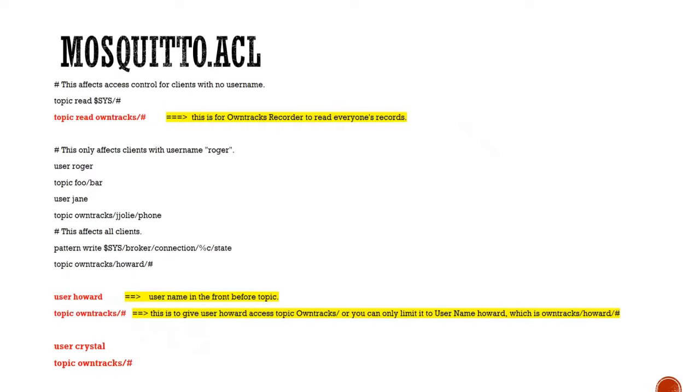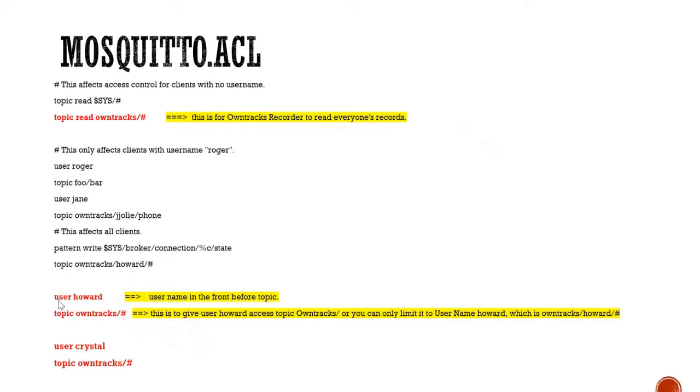Okay, and inside the file of mosquitto.acl, you'll see the file looks like this. Okay, so the black one is the original text that we don't need to change anything, but we will need to add a few lines in red. The first one is topic read owntracks/# . This is for OwnTracks Recorder to read everyone's records.